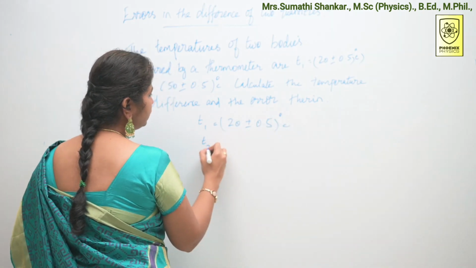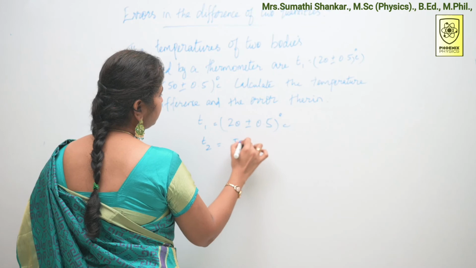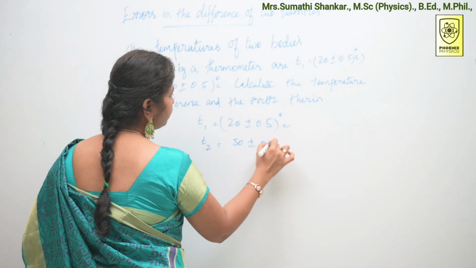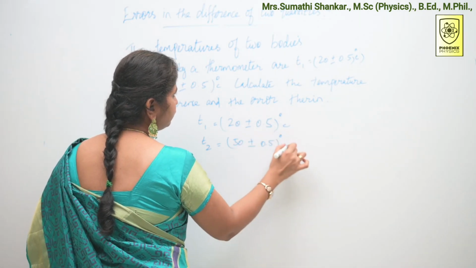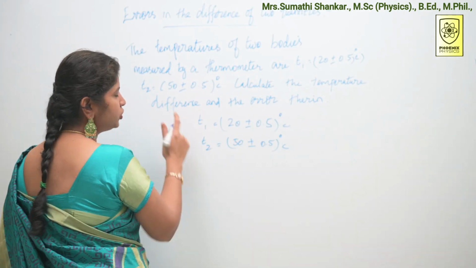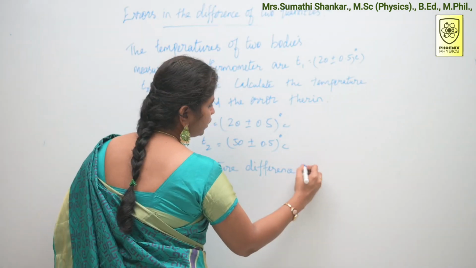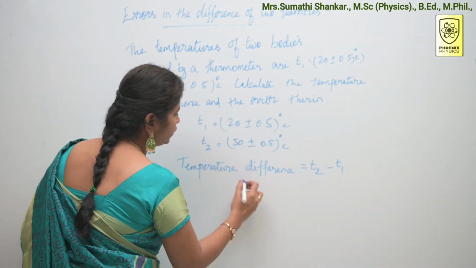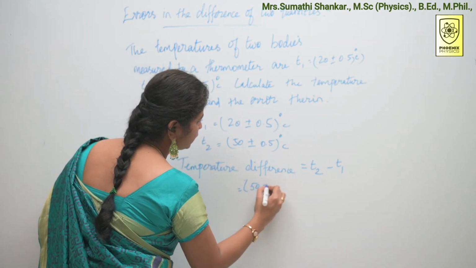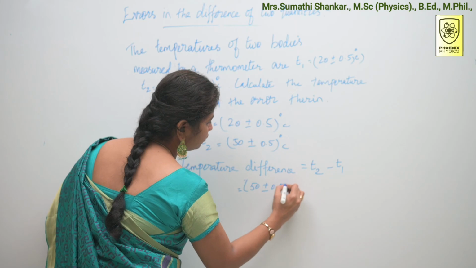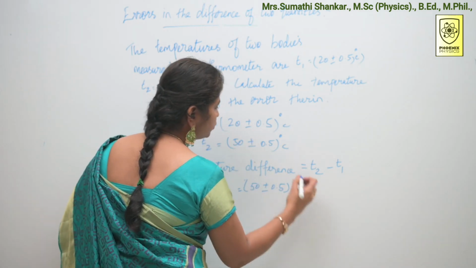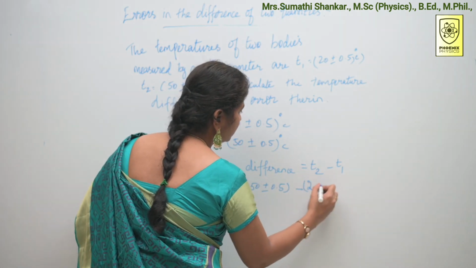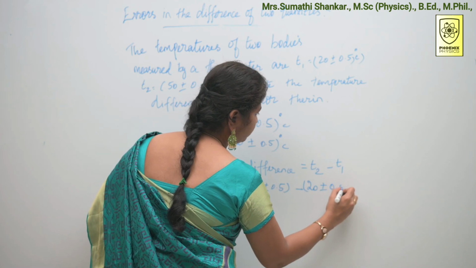T2 is given, that is 50 plus or minus 0.5 degrees centigrade. We are going to find out the temperature difference, that is T2 minus T1. Substitute the values: T2 is 50 plus or minus 0.5 minus T1 is 20 plus or minus 0.5.